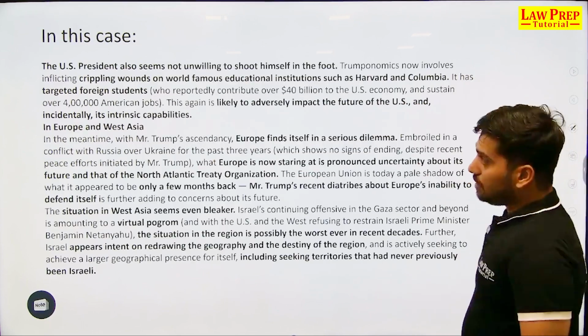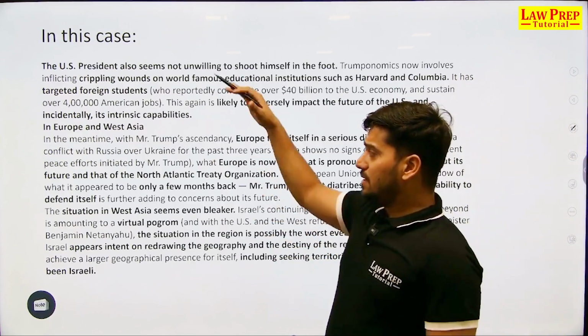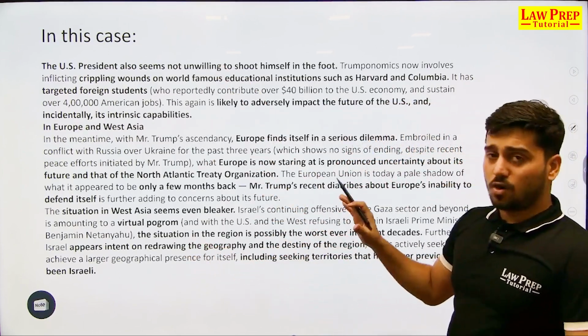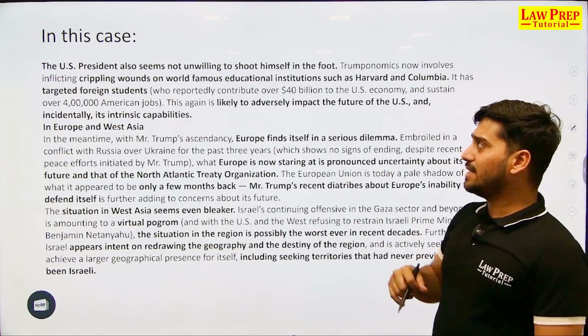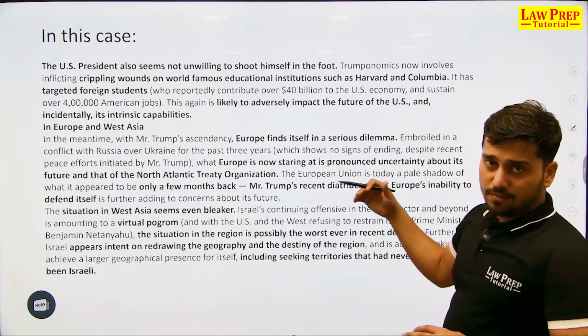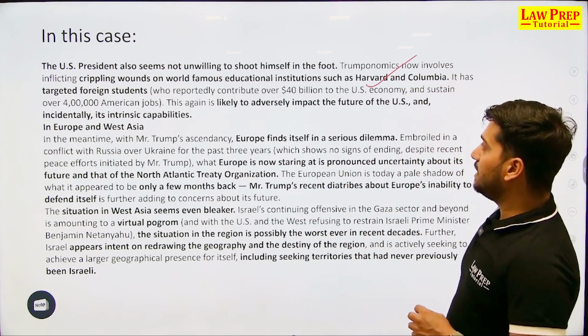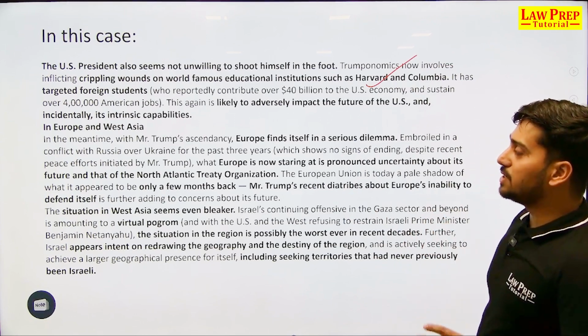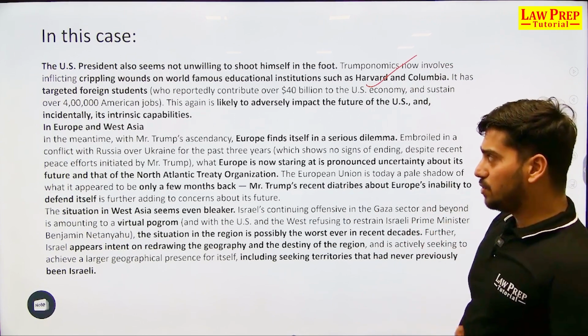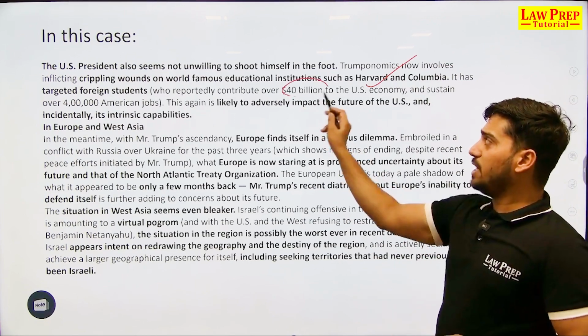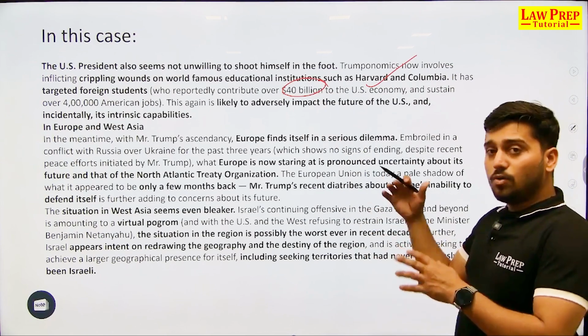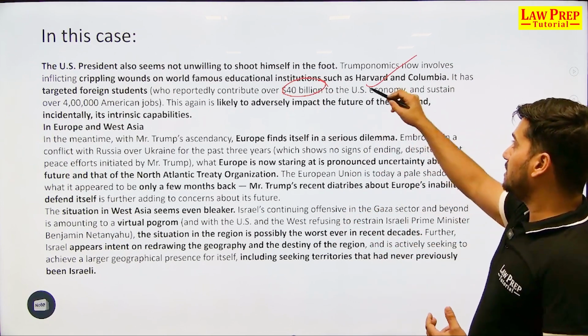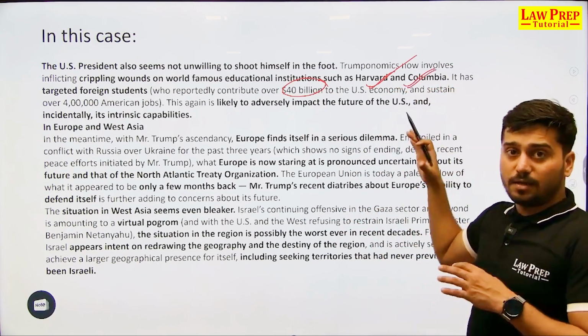Okay. And in this case, there is another editorial which talks about how the United States is unwilling to stop shooting itself in the foot. Recently, the US has attacked educational institutions, targeting foreign students who contribute somewhere around 40 billion to the US economy, attacking universities like Harvard and Columbia and stopping funding to them.